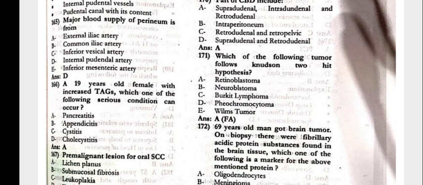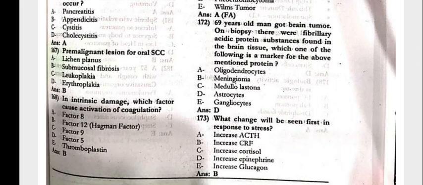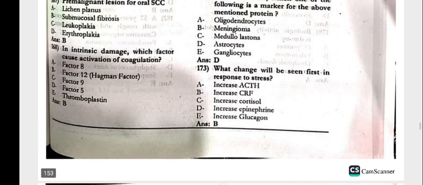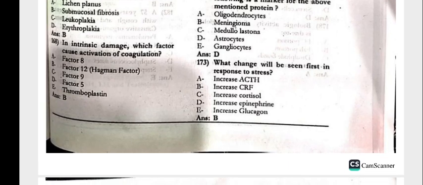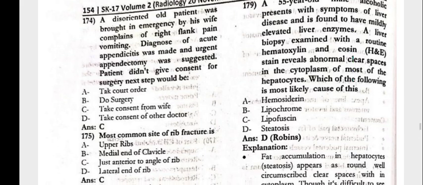Which of the following tumor follows the Knudson two hit hypothesis? That is the retinoblastoma. 69 years old male got brain tumor. On biopsy, there was the glial fibrillary acidic protein found in the brain tissue. Which one of the following is the marker for the above mentioned protein? That is the astrocytes. Which change will be seen first in the response to the stress? That is increase CRF.